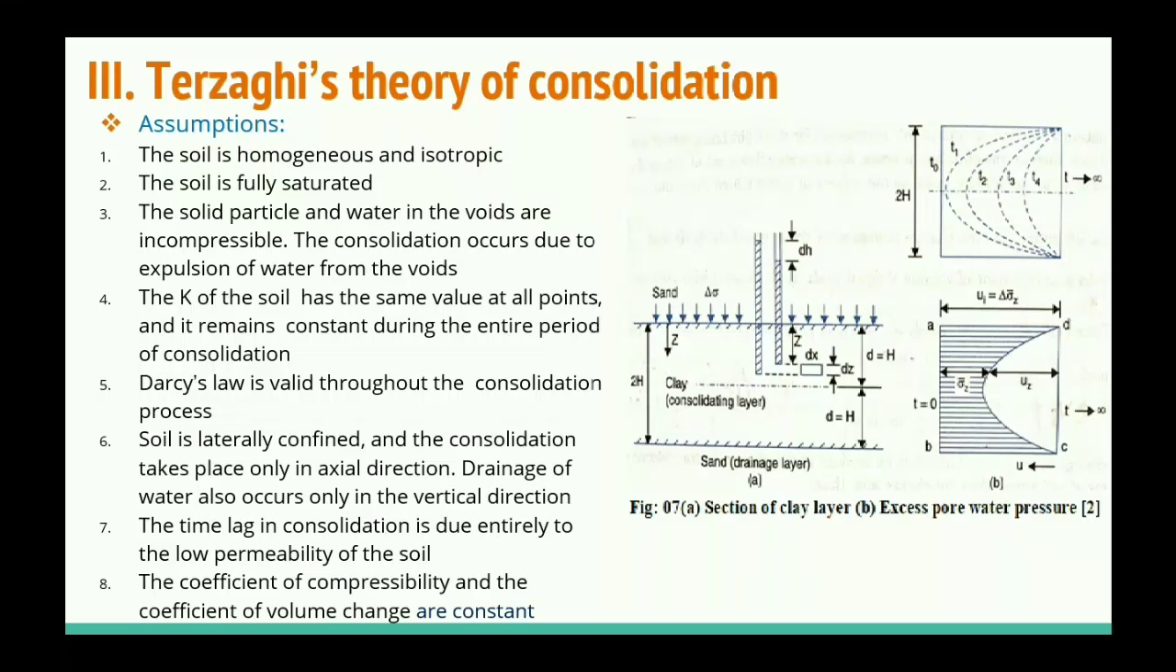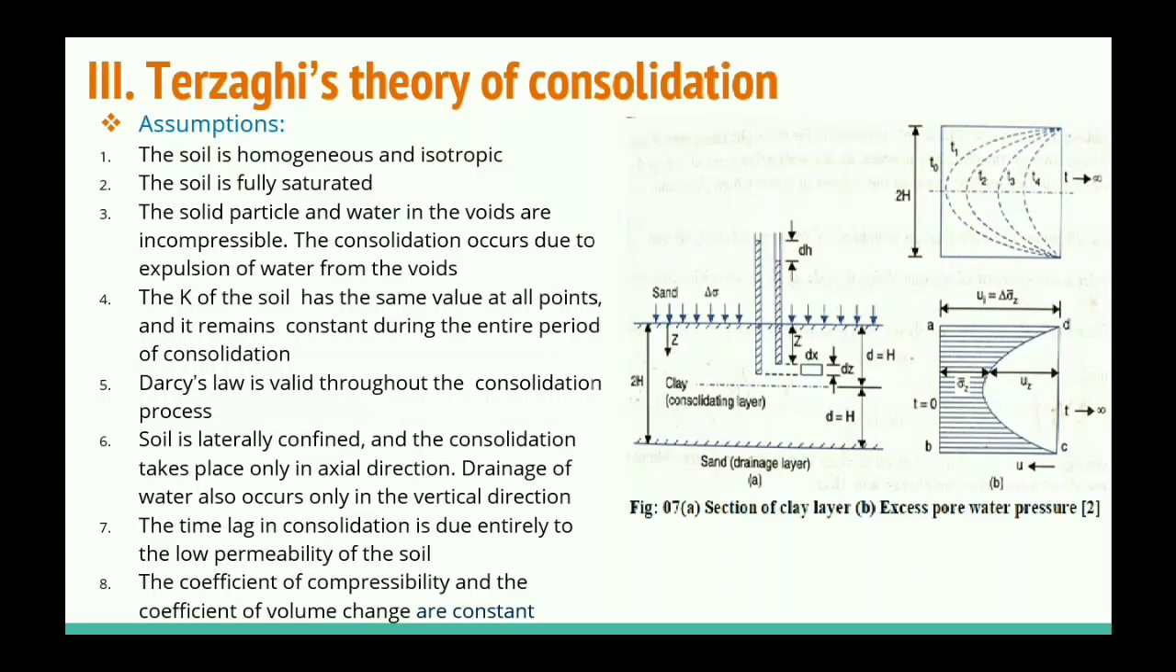So the dissipation of water at the top layer and the bottom layer is maximum, and this is reduced to 0 immediately after the application of load. But in between, in the clay, the dissipation of pore water pressure is less as compared to the top and bottom, because that water has to travel a maximum distance compared to the top and bottom layer. So the dissipation of pore water pressure is less compared to the top and bottom.